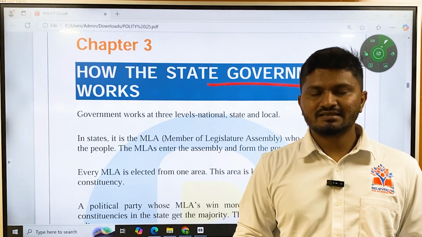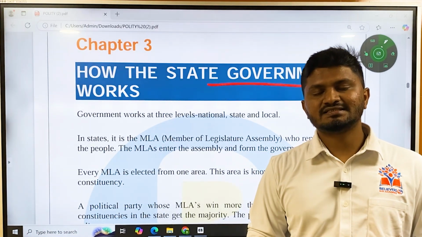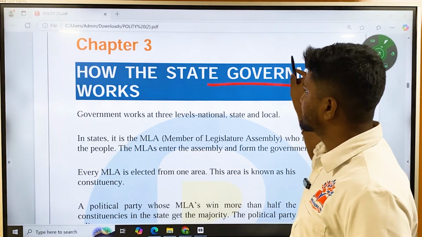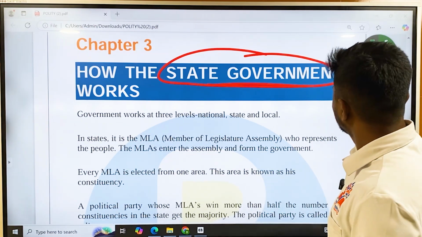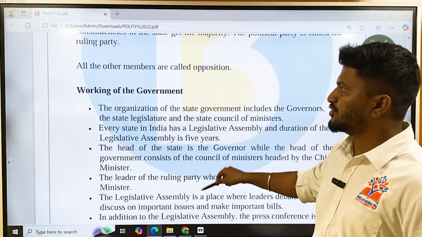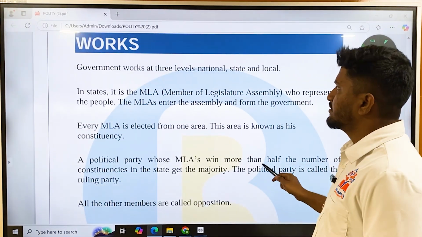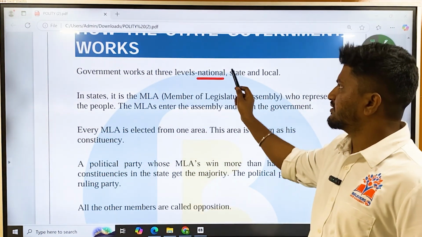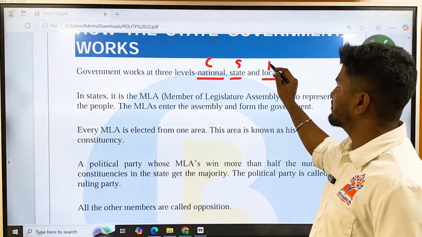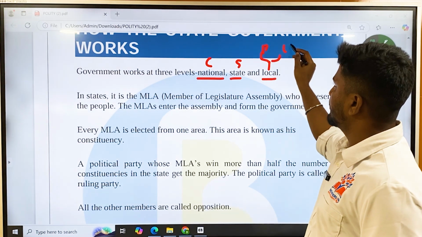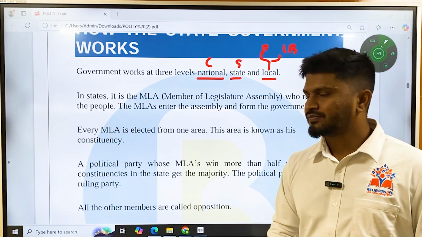We have seen about equality in the first chapter, then we have seen what is the role of government in the healthcare sector in the second chapter, and in the third chapter we will be discussing the role of state government. Okay, so before we understand this one, we should know that the government in India is a three-tier government, that is national, that is central, states, and the local, that is panchayat and local bodies. Okay, these are the three tiers of governance in India.